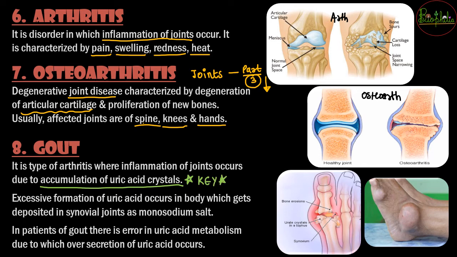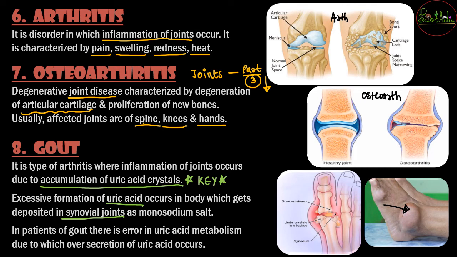Whenever there is excessive formation of uric acid, the body is going to deposit it into the synovial joints. Once there is accumulation of uric acid in this joint, the person will complain about pain in joints. There will be swelling in the joints, and that can assure you about the gout occurring on that joint.